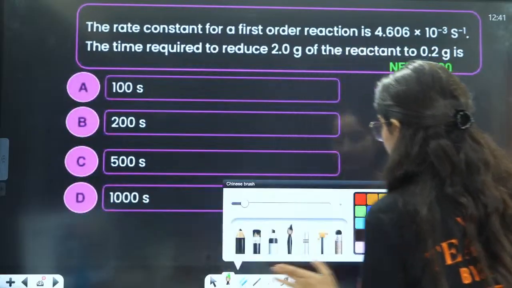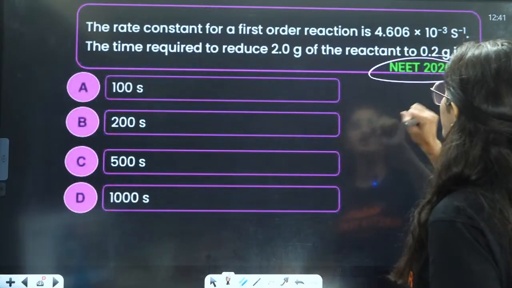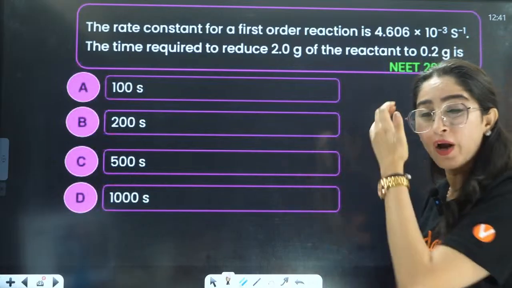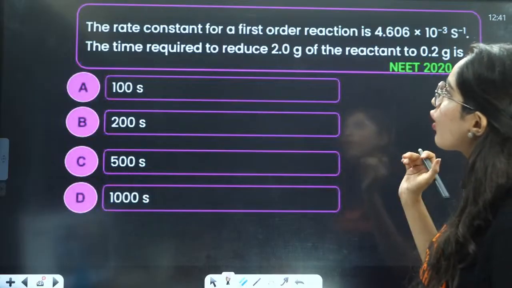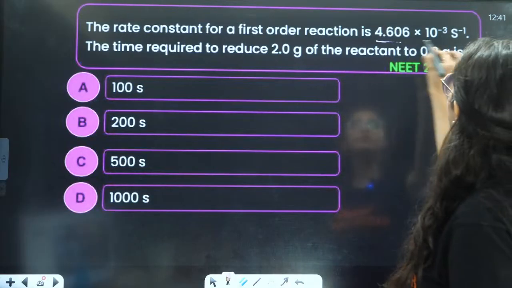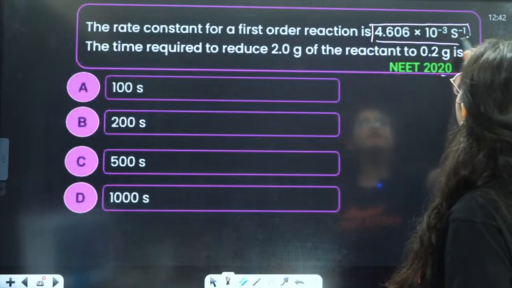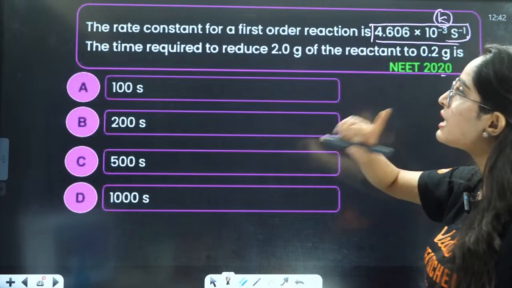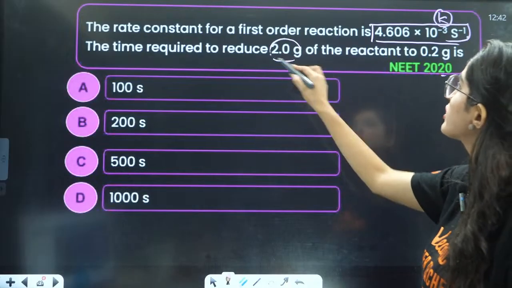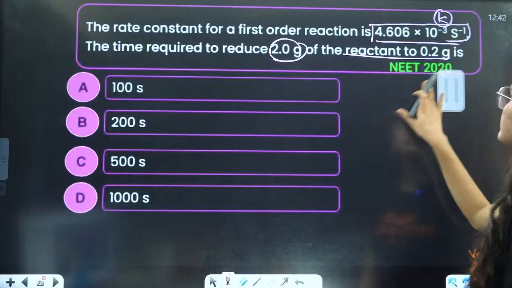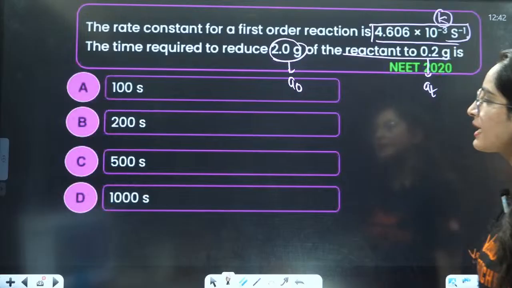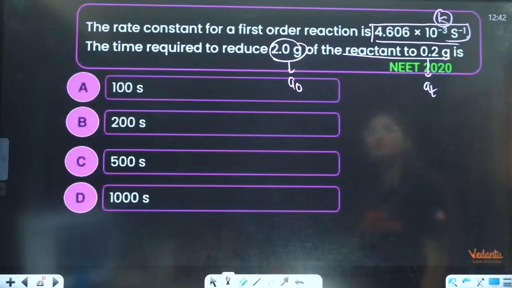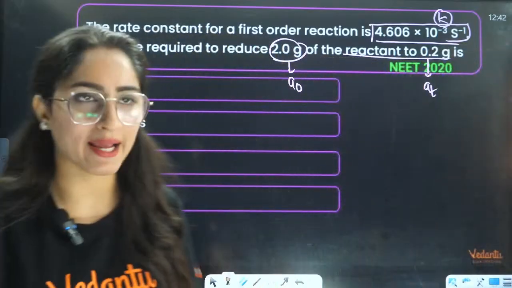NEET 2020, you will get an idea what kind of questions they can ask you. Question practice is very, very important. The rate constant for a first order reaction K is given. The time required to reduce 2 gram of the reactant to this value. This is your initial and this is your final weight. They are asking you the time, so you just need to apply this value here.